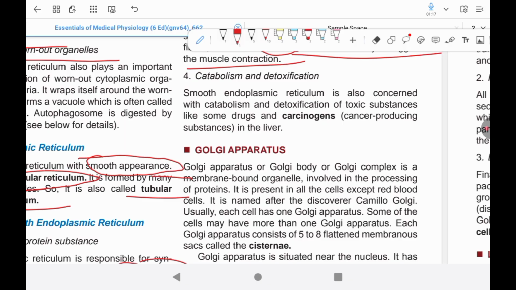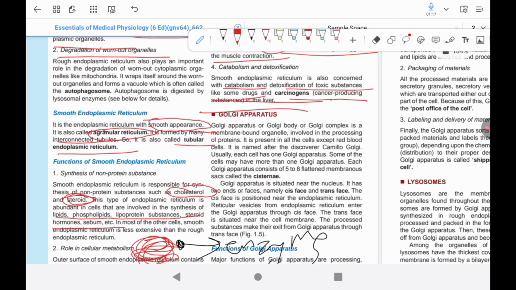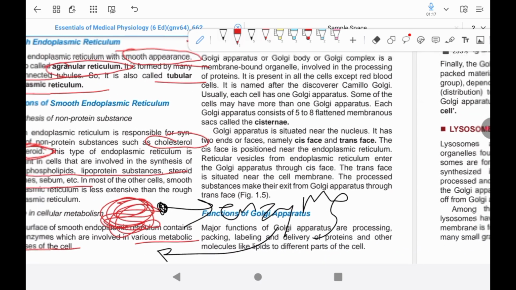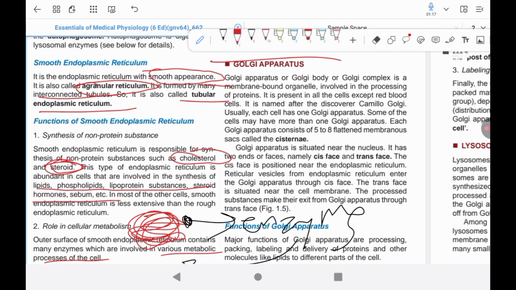It wraps itself around the worn-out organelle and forms a vacuole-like structure, often called an autophagosome. Vacuole basically means bag, a bag-like structure. Inside that autophagosome there are lysosomal enzymes, whose main function is degradation. So the autophagosome is digested by the lysosomal enzymes.